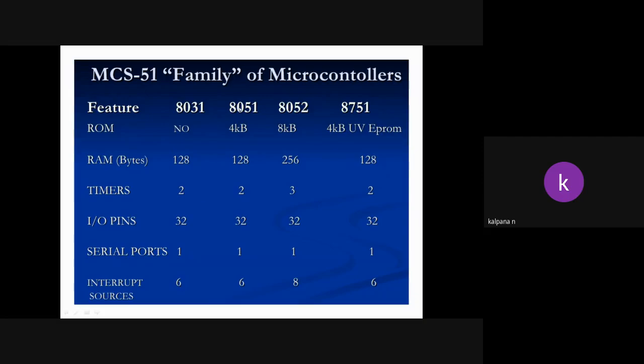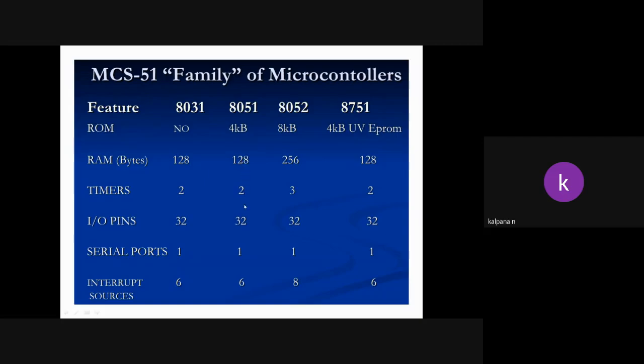8051 has 4 kilobytes of ROM; ROM gives the program memory. In order to store the programs or code, we use ROM. So 8031 has no ROM, and 8051 has 4 kilobytes of ROM. RAM is 128 bytes.